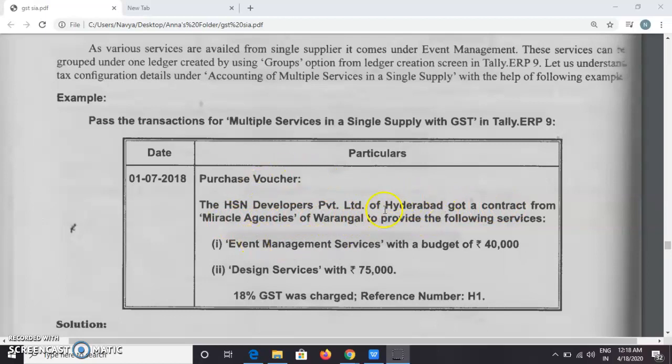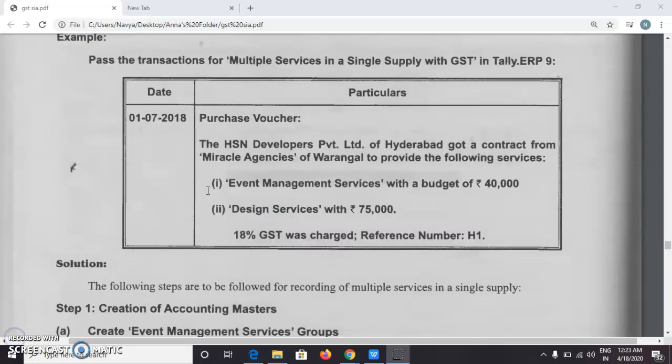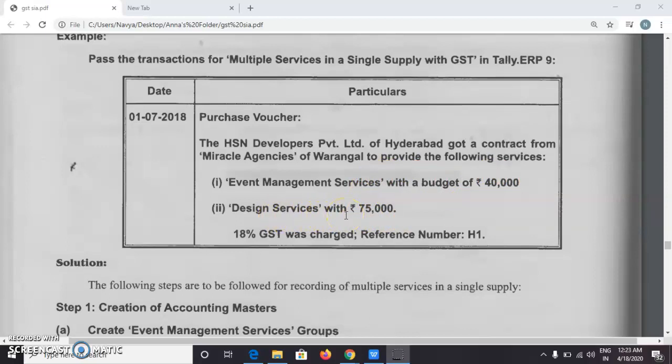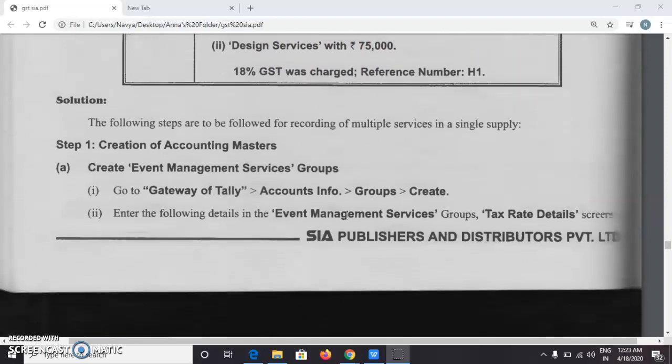So we are HSN Developers. We got a contract from Miracle Agencies of Warangal. So we are giving two services. One is event management services. The second one is design services. And we are charging 40,000 for this service and 75,000 for the other. So we have to do the following settings.